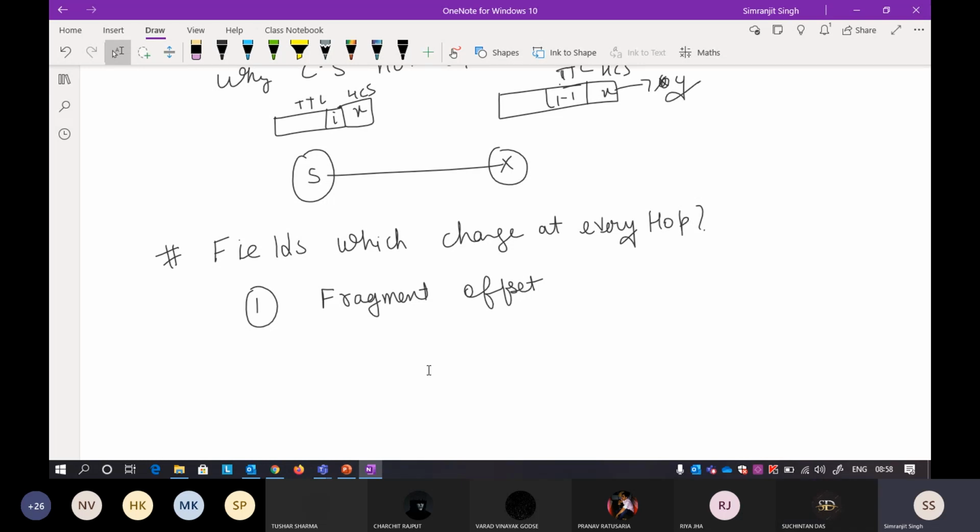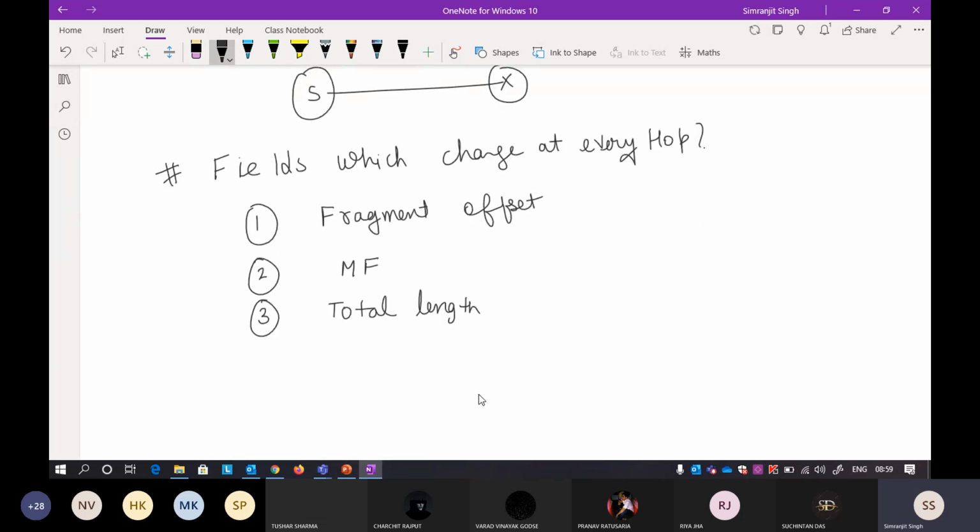There is not only one field that changes at every hop. There are many fields. The first field that changes at every hop is your fragment offset, and then another field that changes is your more fragment flag. Another field that changes is your total length, because for every packet the total length will differ.